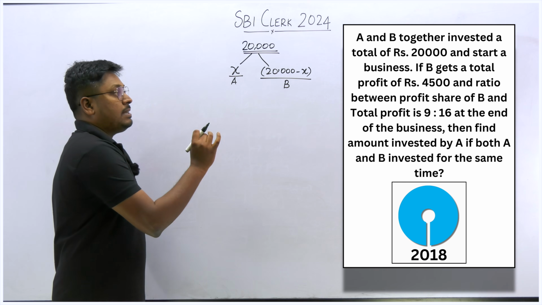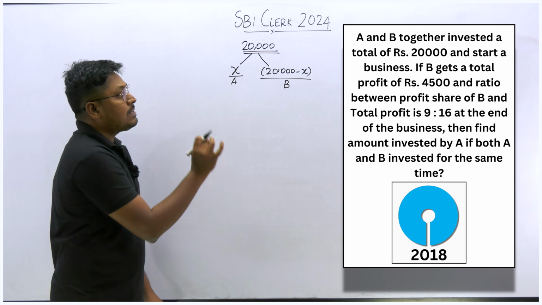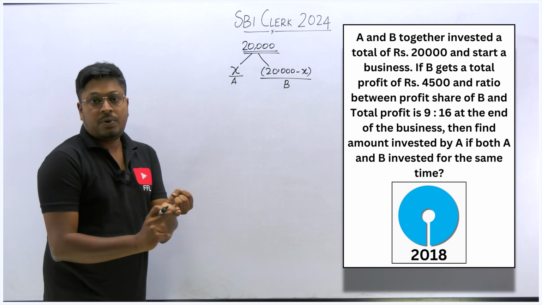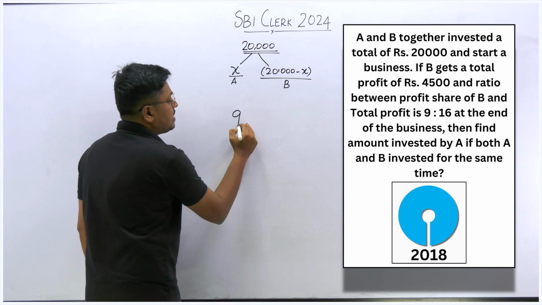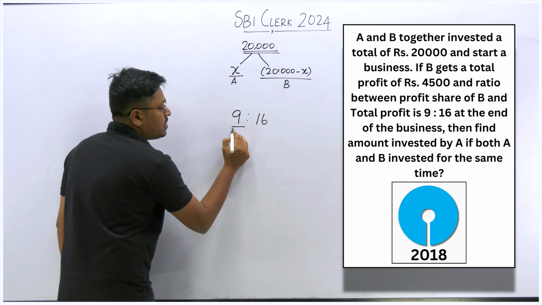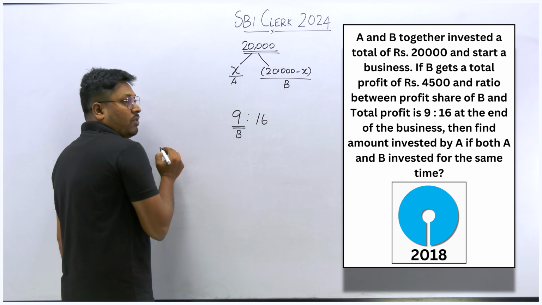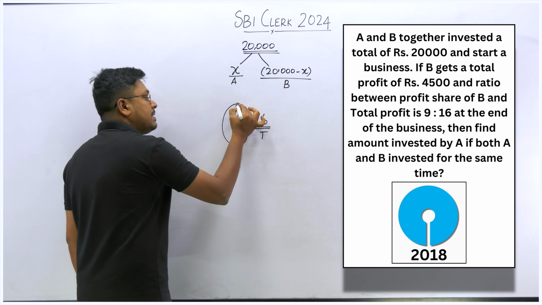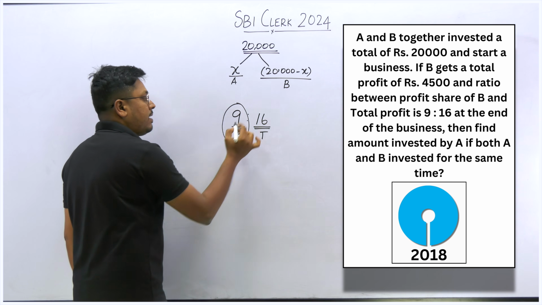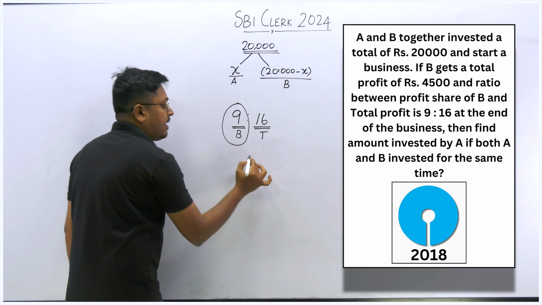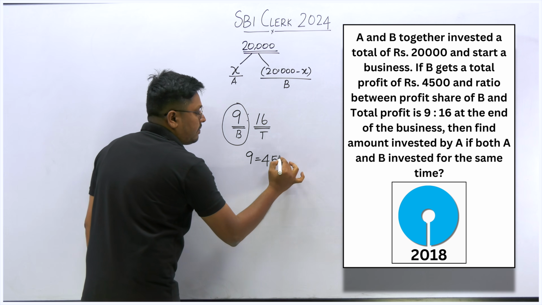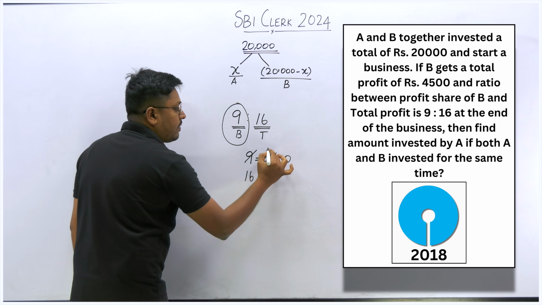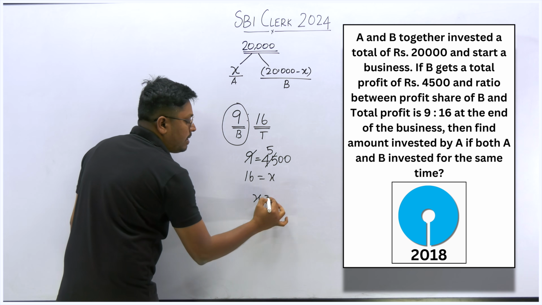Now the person B, how much profit is he getting? 4,500. So 4,500 is the profit of B, and the ratio of the profit of B is 9:16. Just see here, this will be the ratio for B's profit, and this will be the total profit ratio. And we know the profit of person B is how much? 4,500. So 9 is equal to 4,500, and 16 is equal to X. Cross multiply it. 9 fives are 45, and 16 into 5 will be 80, that is 8,000.